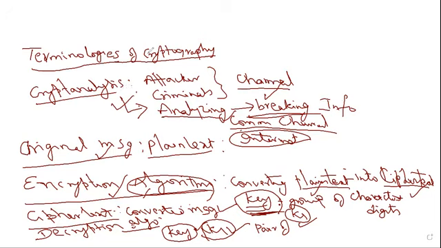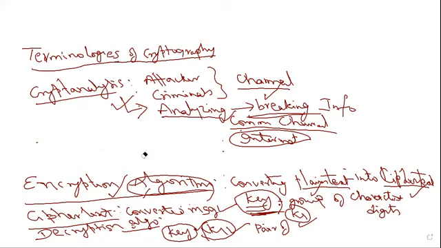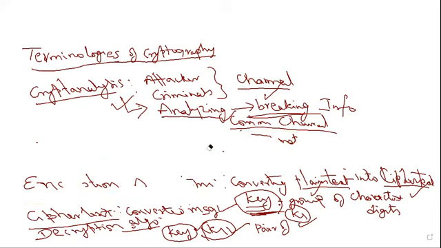If you combine cryptography and cryptanalysis, those two terms together are called cryptology. One more important word is there, that is cryptology. Very, very important. So what is cryptology now?